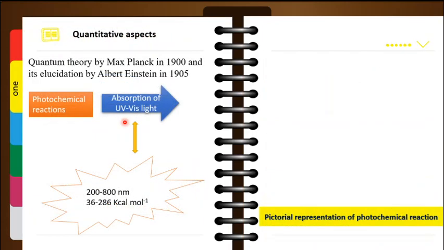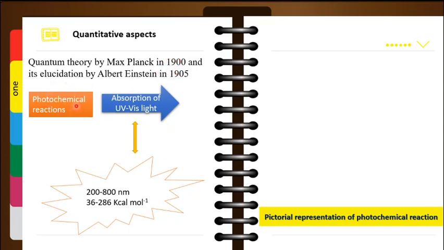Now let us move to the second law, and before moving to the second law, let us have a look at the quantitative aspects of the photochemical reaction. Now we all know that with the advent of the quantum theory, due to Max Planck in the year 1900, which was supported by Albert Einstein in the year 1905 with his photoelectric effect, and others like Compton, light is supposed to consist of discrete bundles of energy. We call them quantum or photon.